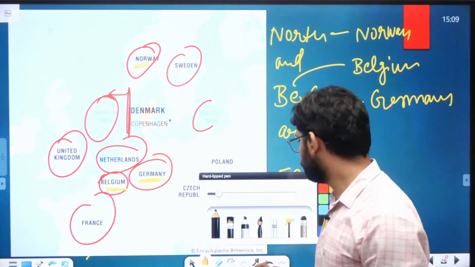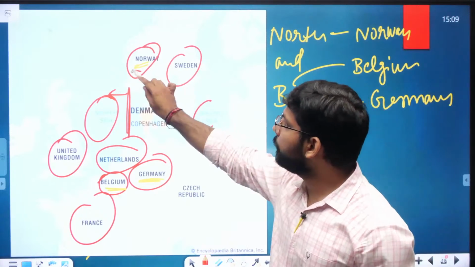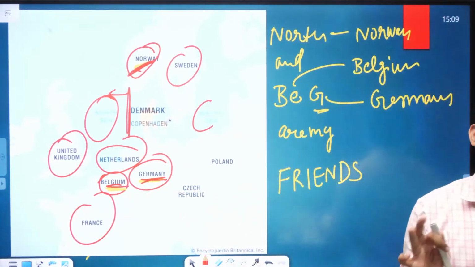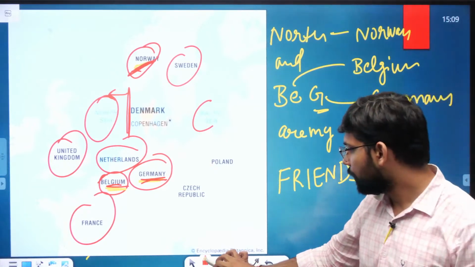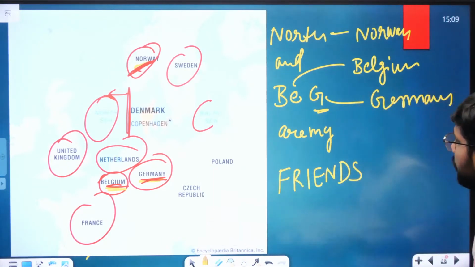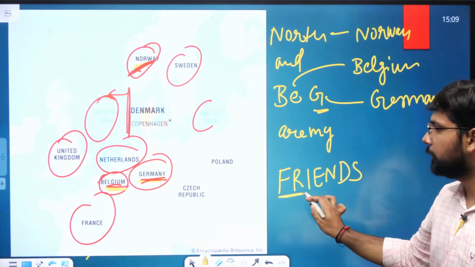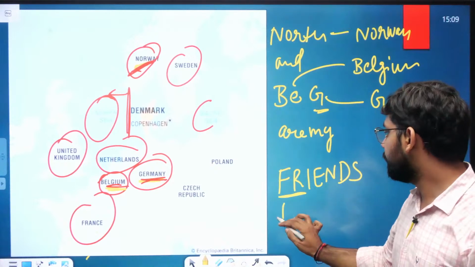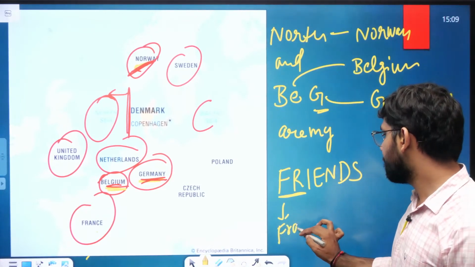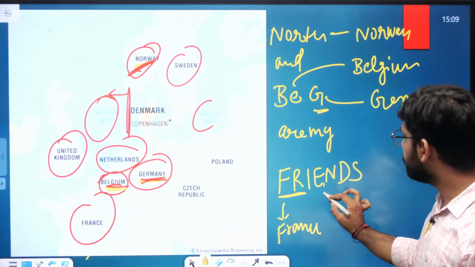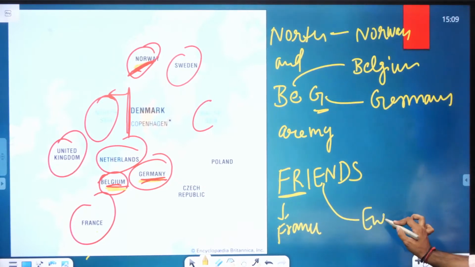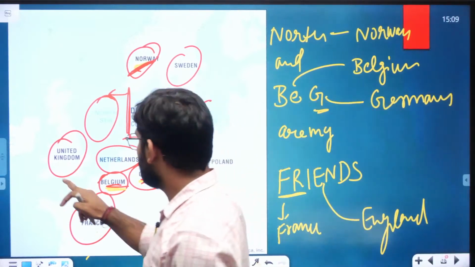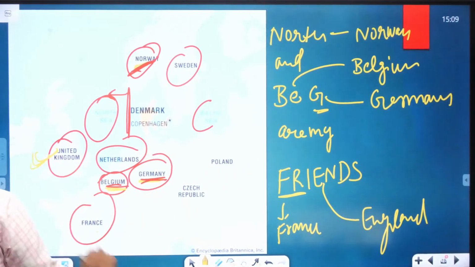G is Germany. We look at Norway here, Germany here, and Belgium here. North and BEG. Now see here, are my FR, France. FR is France here. EN is England, UK. You can see here EN is England.